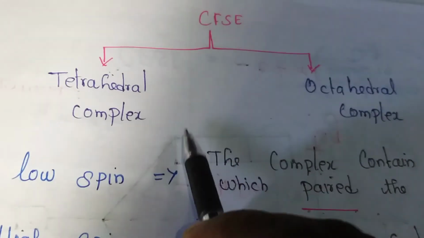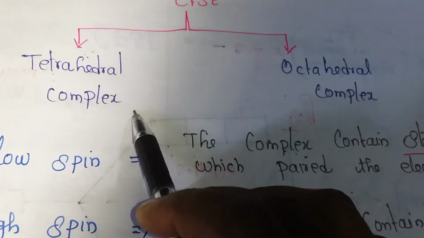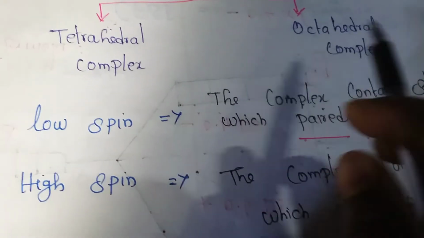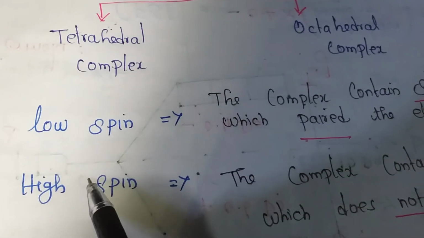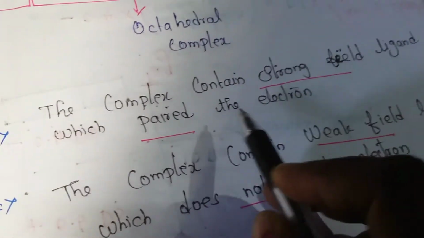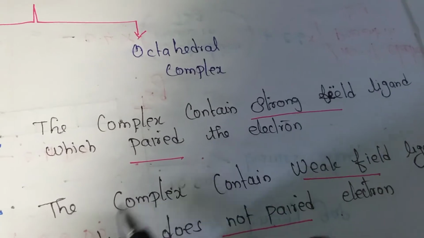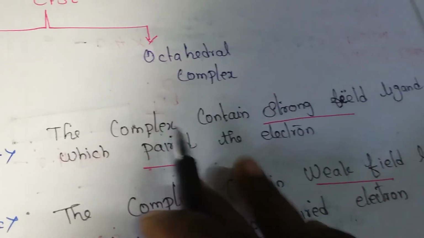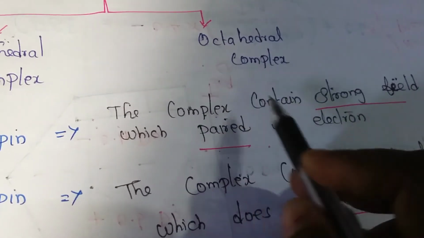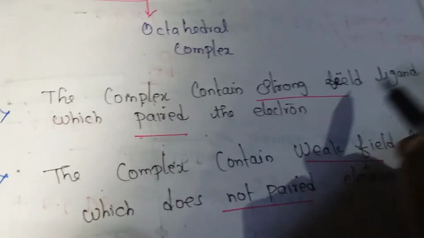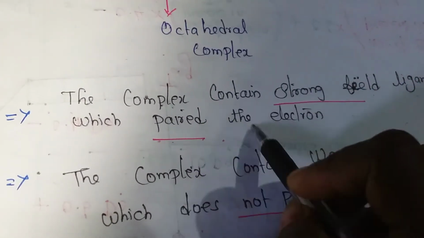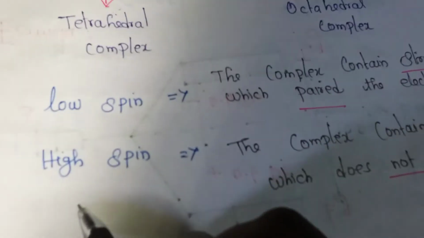CFSE is classified in 2 ways: first tetrahedral complex, another octahedral complex, and low spin and high spin. Low spin means the complex contains strong field ligand which pairs the electron. The keywords are strong field and paired electron.